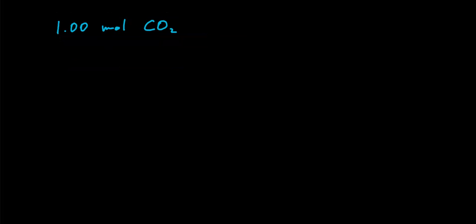Go ahead and try this one out. We'll use the same problem as example 12.23, but instead of methane, let's use carbon dioxide. So calculate the pressure exerted by 1.00 moles of carbon dioxide in a 500 milliliter container at 25 degrees Celsius, assuming ideal behavior and non-ideal behavior. Go ahead and pause the video and set those up.